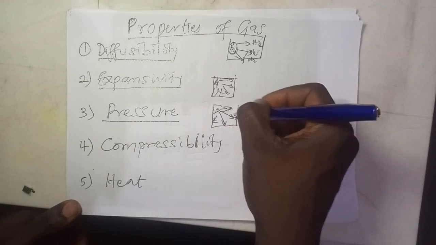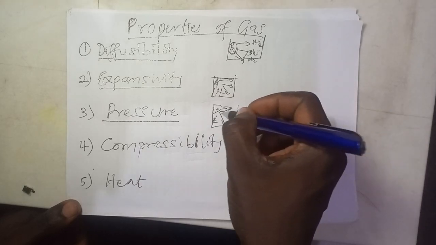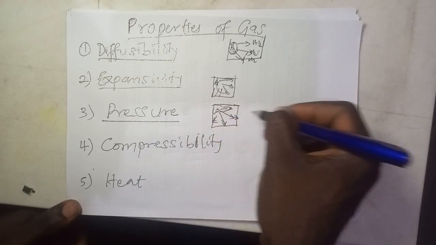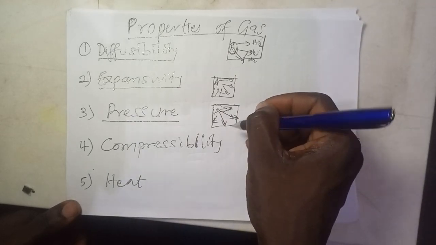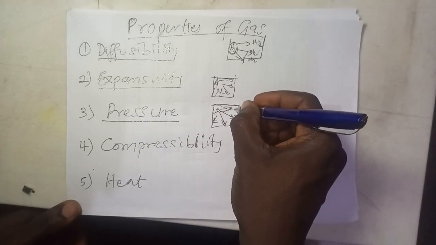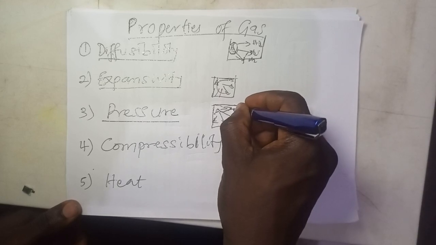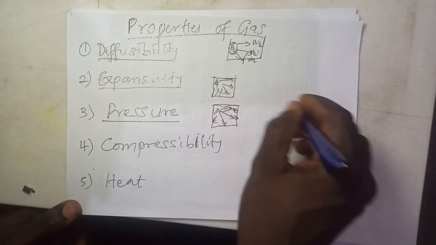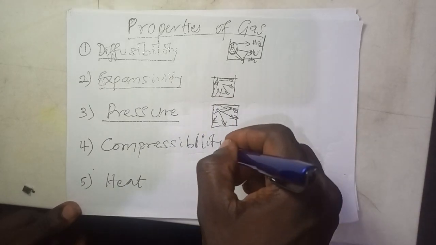Okay, and that happens in all directions, especially when you confine the gas in a particular region of space, a particular region of the container. So the gas does not just stay in a particular point here, but it will what? Exert pressure by hitting the walls of the container.